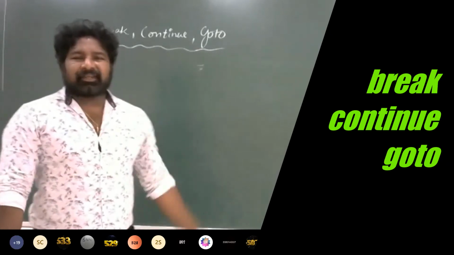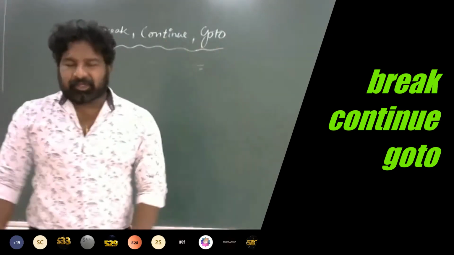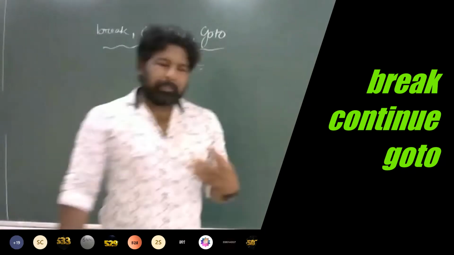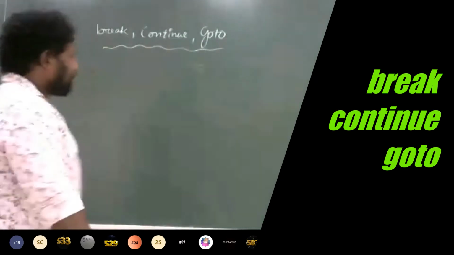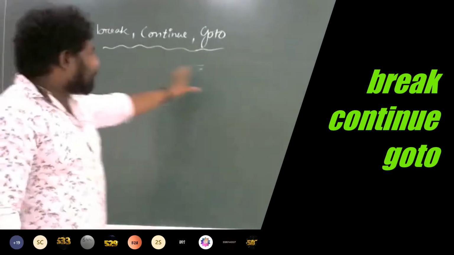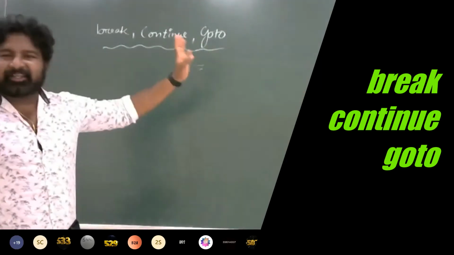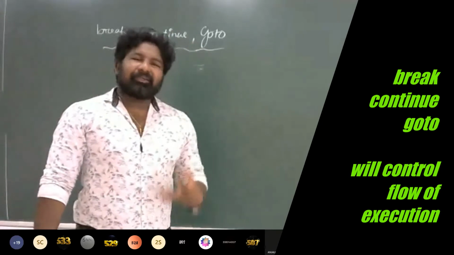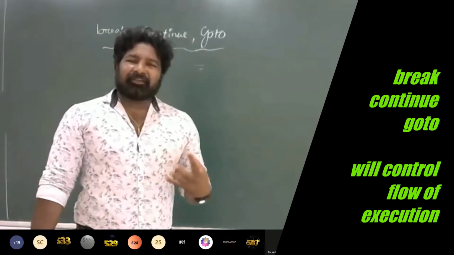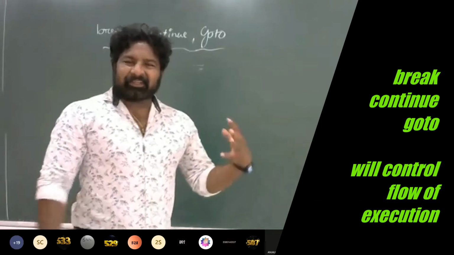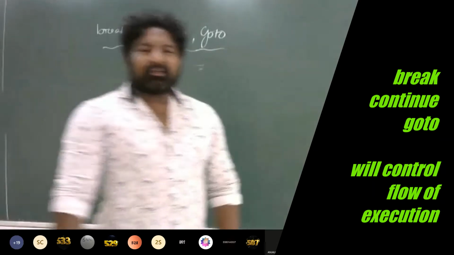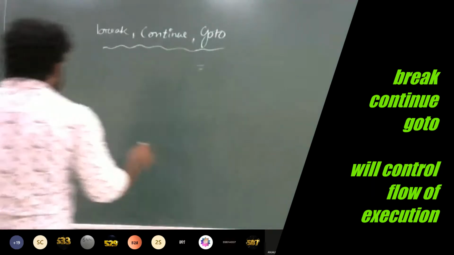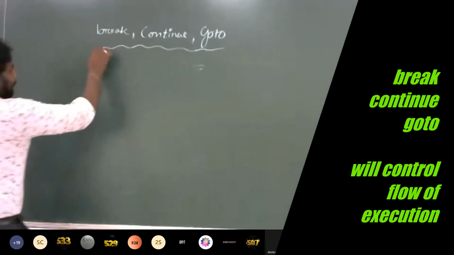So in today's class we'll see these three statements. You call them break, continue, and goto statements. Why I group these three statements is that you call them flow control statements. That means they will control the flow of execution. You have seen all these three things, but I'm just reminding you.